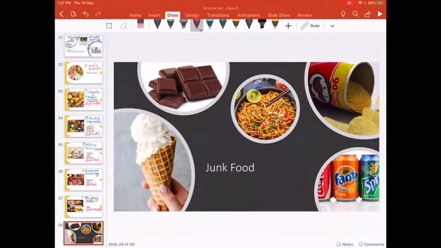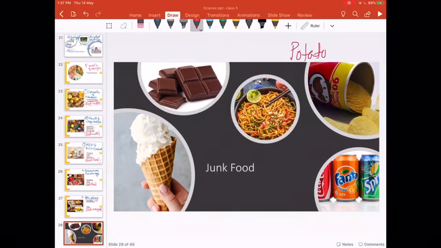We have got potato chips. My God, potato chips. Oh God, somebody please serve some potato chips with cold drinks. My mouth is watering.